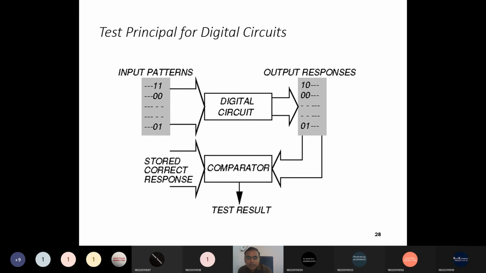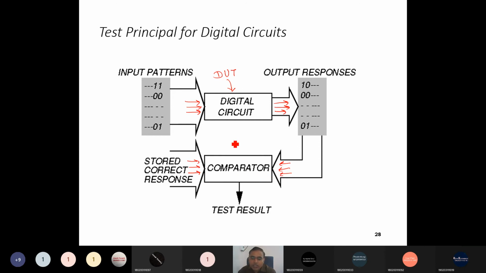So testing means a very simple diagram. You can see the test principle of any digital circuit. Whatever the DUT, this is our design under test that we want to test. If it is a digital design, then we have some input pattern. We pass the input pattern, and we see what output is generated, and we compare this output with the stored correct response, right? And we get output as per our expectation.